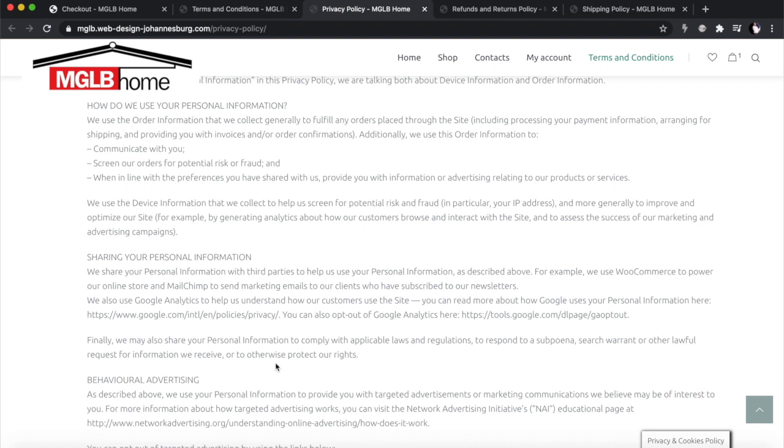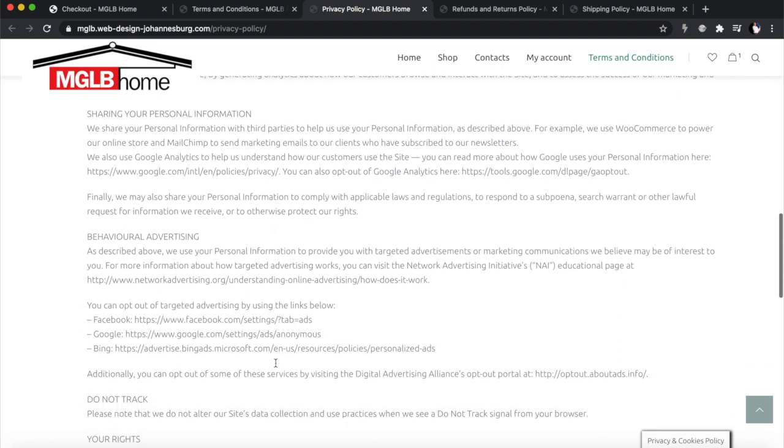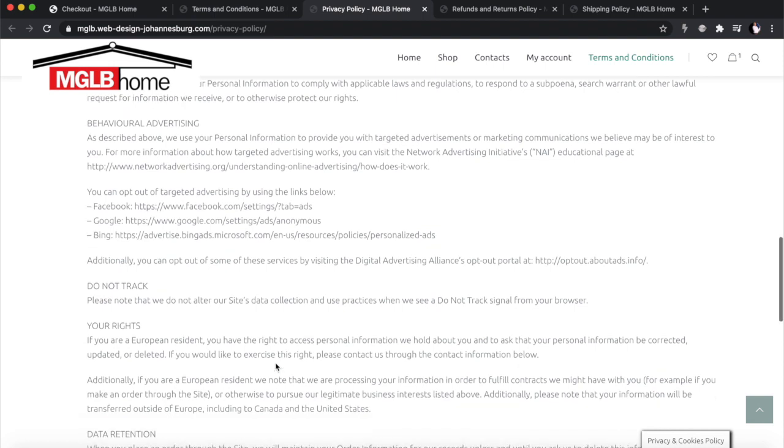MailChimp will only take the email addresses of people that have opted in. And if somebody did not opt in, that information will not be available on MailChimp for you to be able to continue to mail them. All right. Then behavioral advertising.